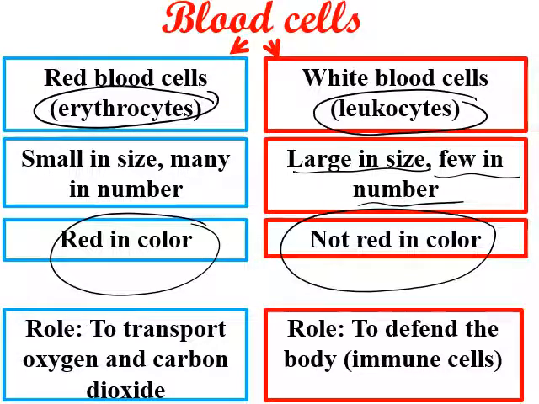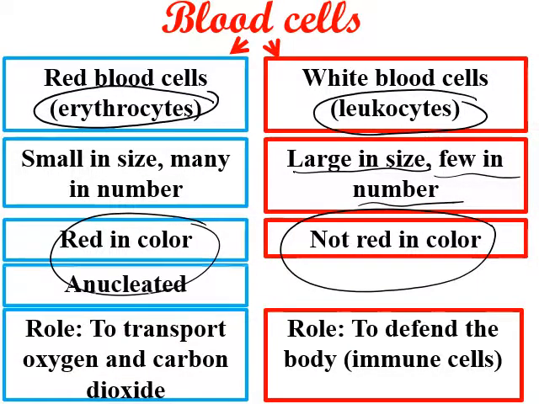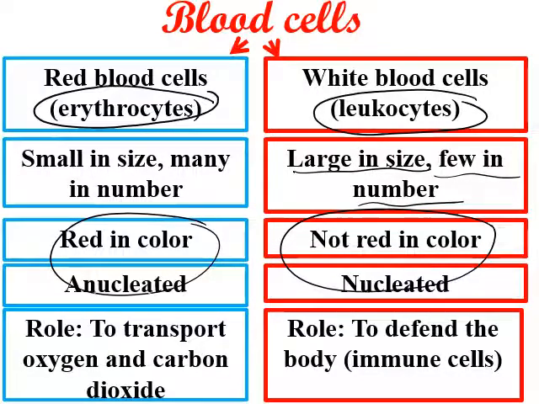The role of red blood cells is to transport oxygen and carbon dioxide, while white blood cells defend the body. They act as immune cells. Red blood cells are anucleated cells, meaning they don't have a nucleus, while white blood cells are nucleated, meaning they have a nucleus.